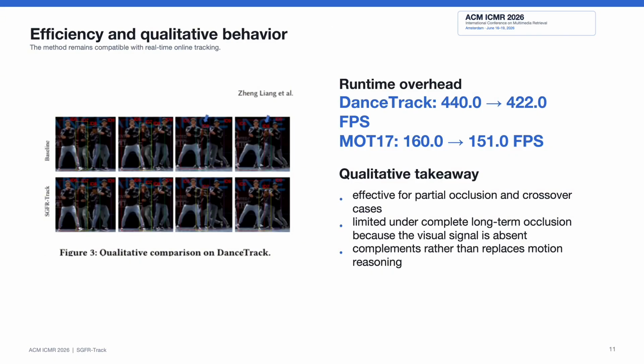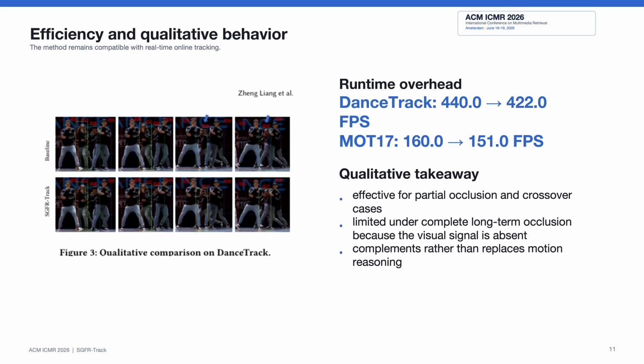Efficiency is also important for online tracking. To isolate the overhead introduced by SGFR, we measure the runtime of the tracking and association stage only, excluding detection and ReID feature extraction. On DanceTrack, the speed decreases only slightly from 440.0 fps to 420.0 fps. On MOT17, the speed changes from 160.0 fps to 151.0 fps. The small overhead confirms that SGFR Track remains compatible with real-time online tracking.